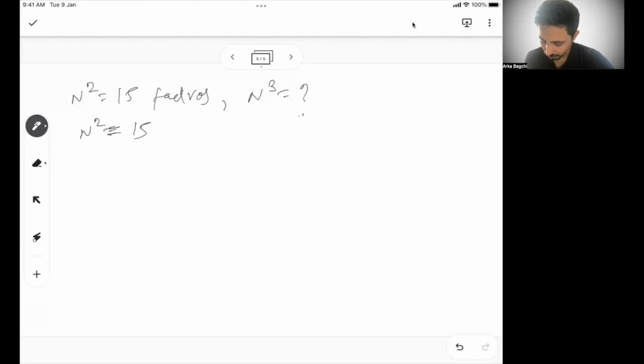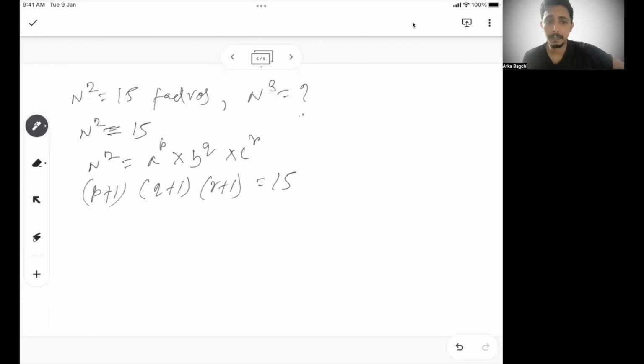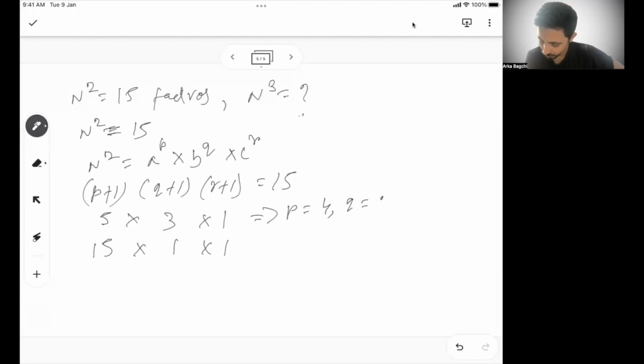So can I say n square is a to the power p, b to the power q into c to the power r, right? So I can say p plus 1 into q plus 1 into r plus 1 is 15, right? So there are multiple ways I can write it. I can write it as 5 into 3 into 1, that is also 15. Or I can write it as 15 into 1, that is also 15. If this is the case, then your p is 4, q is 2, r is 0.